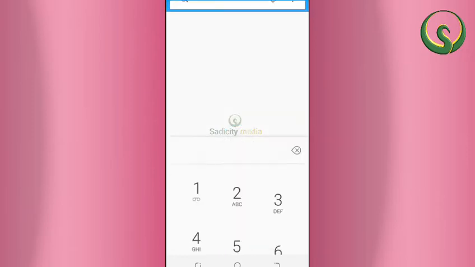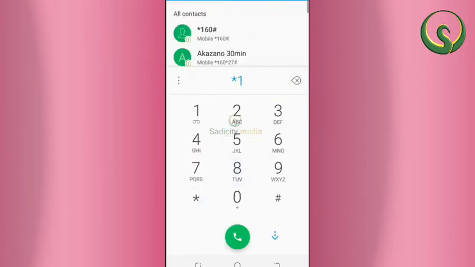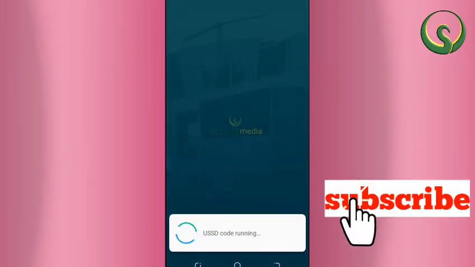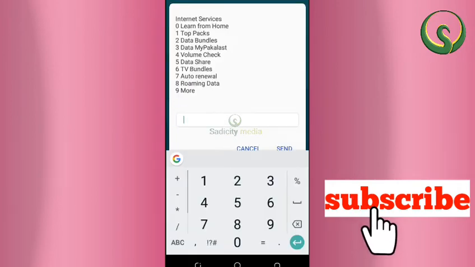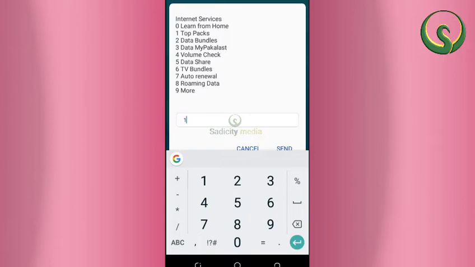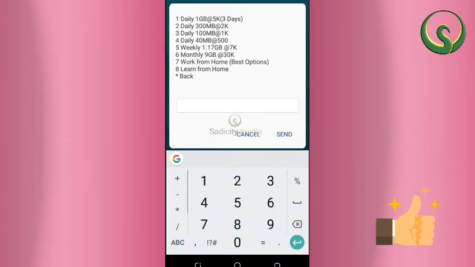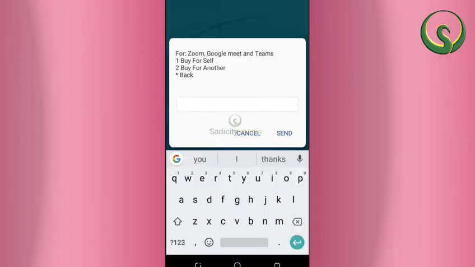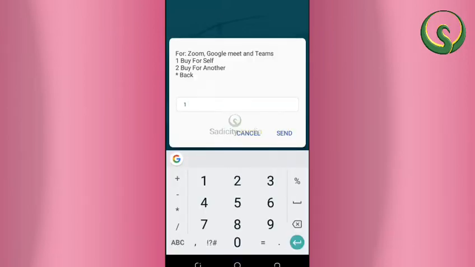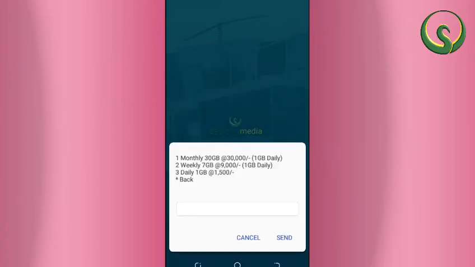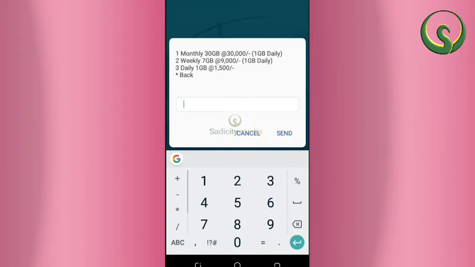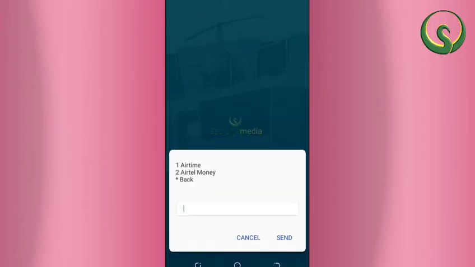Here we go. So what you do, you go to the dial pad, then you put in *175#, and then you go to top packs, number 1. It will take you to daily bundles. So you see, learn from home data bundles, number 8. So it is learn from home, buy for yourself. You see, they're saying 1 GB at 1,500 daily.